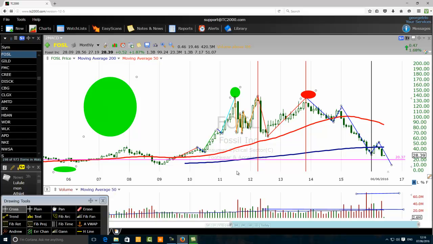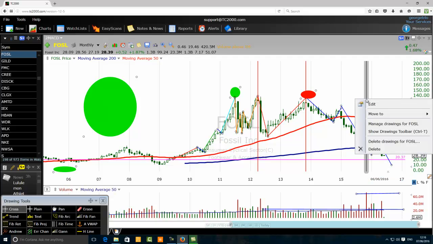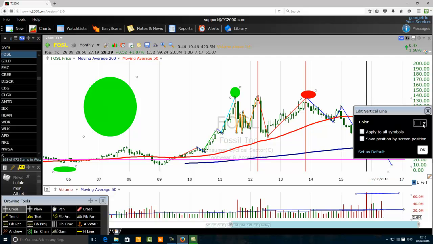But look carefully. This is another matter that I discussed in another video at Day Pro Traders and also on the Stock 24 Stock Trader YouTube channel, for free. So now, moving average 50 is above the moving average 200. Those investors see that this stock went down all the way to the moving average 200. I'm going to move this vertical line to this candlestick bar where we have the surge in trading volume, and I will color it green.